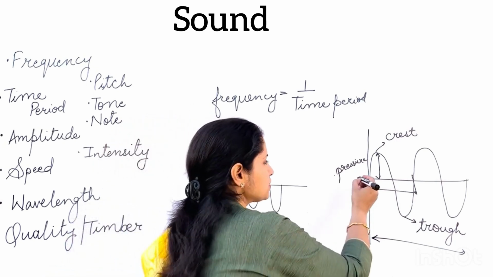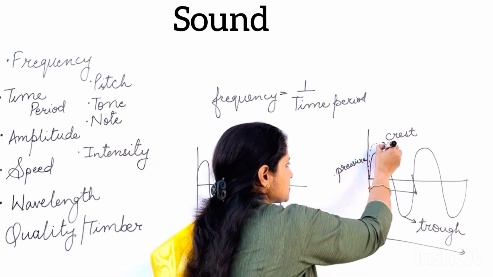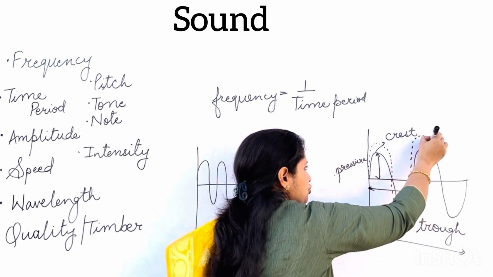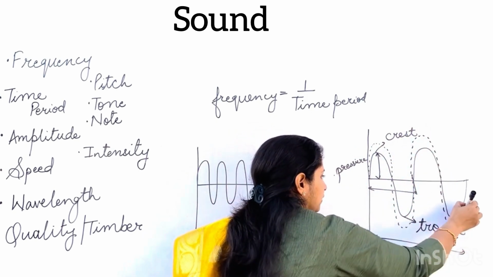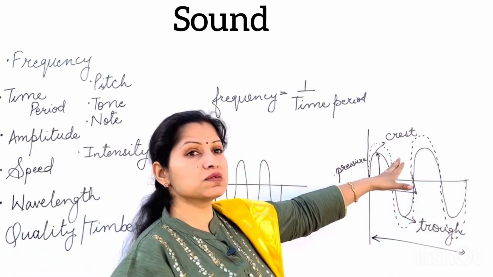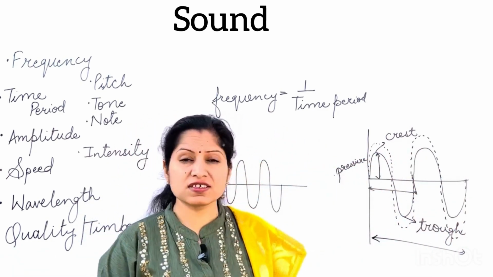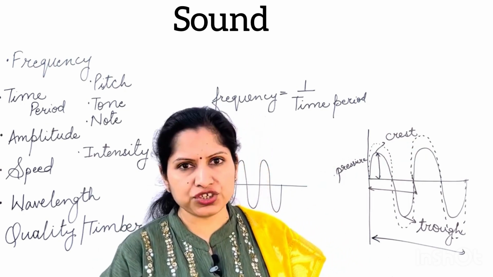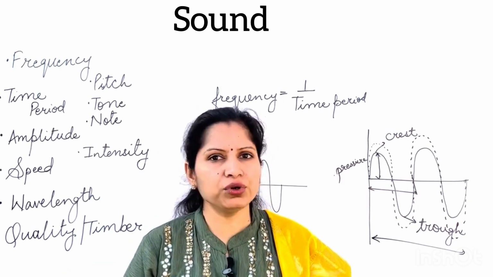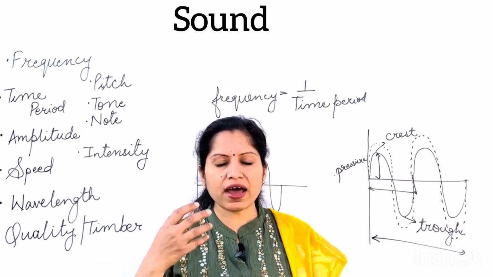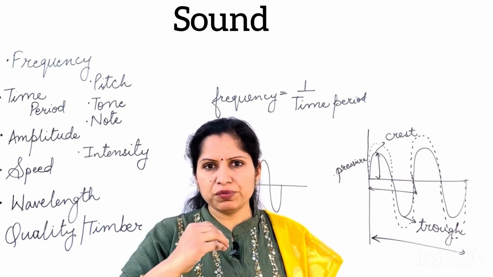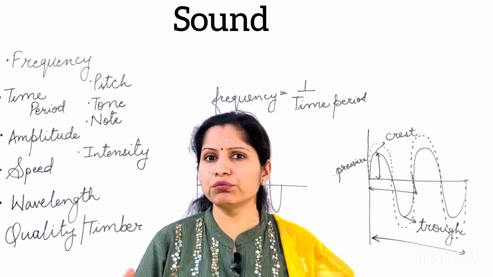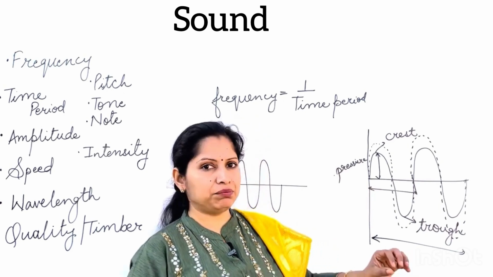Suppose I plot another graph here. The frequency remains the same, but the pressure changes are more. The compression and rarefaction are more. Then this dotted line represents higher amplitude. The force with which we push the waves decides the amplitude. If I try to speak louder, I will be applying more force and pushing my cartilages on the vocal cord more. That will produce a higher amplitude.